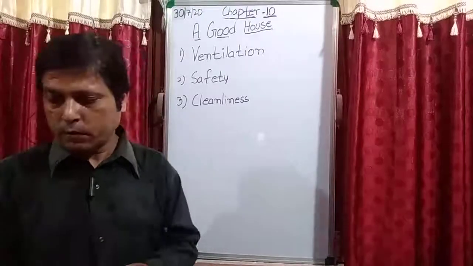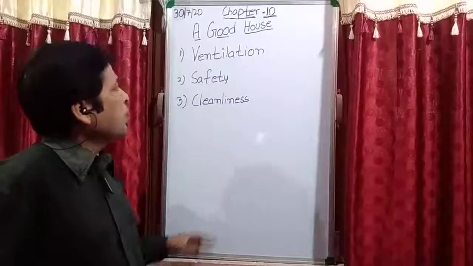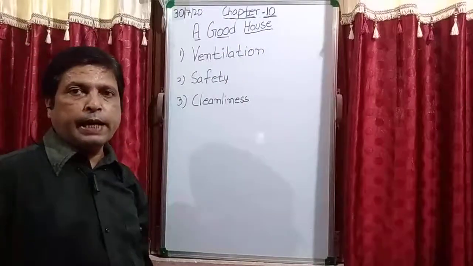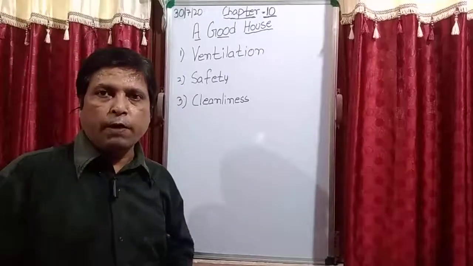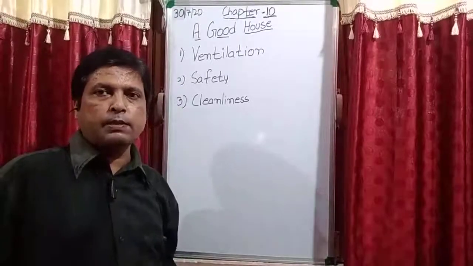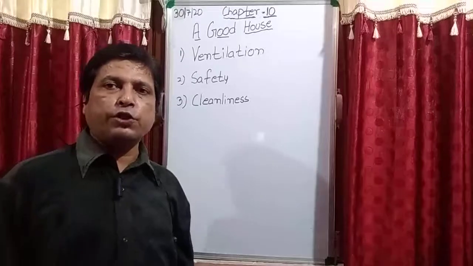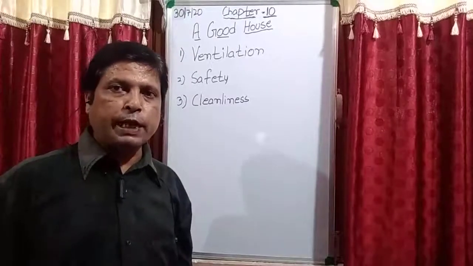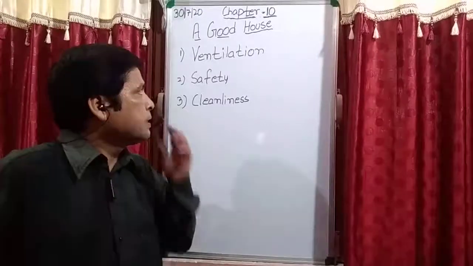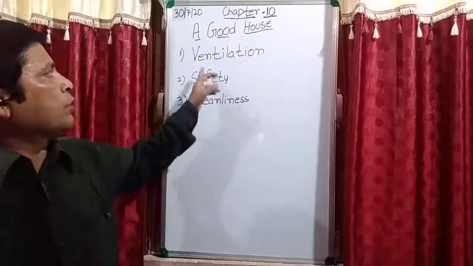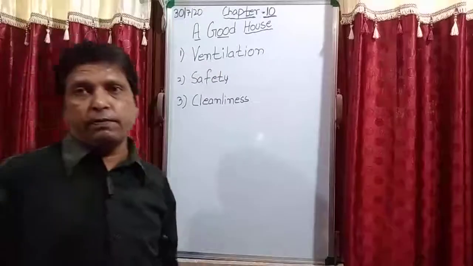So see student, what do we say makes the house a good house? Now we will discuss some of the factors on which we can say whether the house is a good house or not. See, the first point I have written on the board is ventilation.